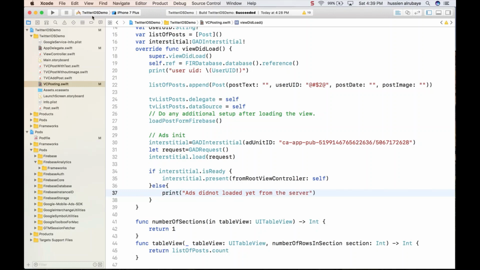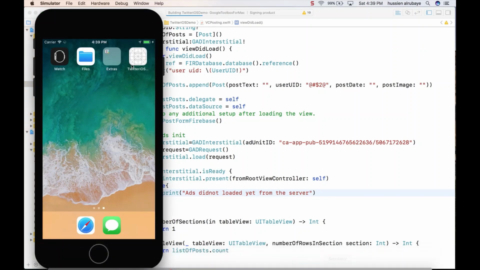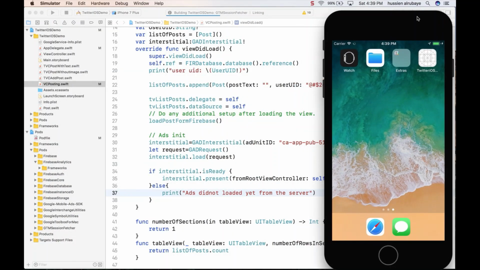Well, I will tell you there's a problem in this code when we run it, but let me discuss it in detail. What will happen when the application gets started? First, I'm loading the ads: initialize AdMob, request ads, ads loaded. Then I say if the ad is ready, please show me the ad. Do you see the time between this line and this line? AdMob will not be able to load your ads in these milliseconds and show it to you.